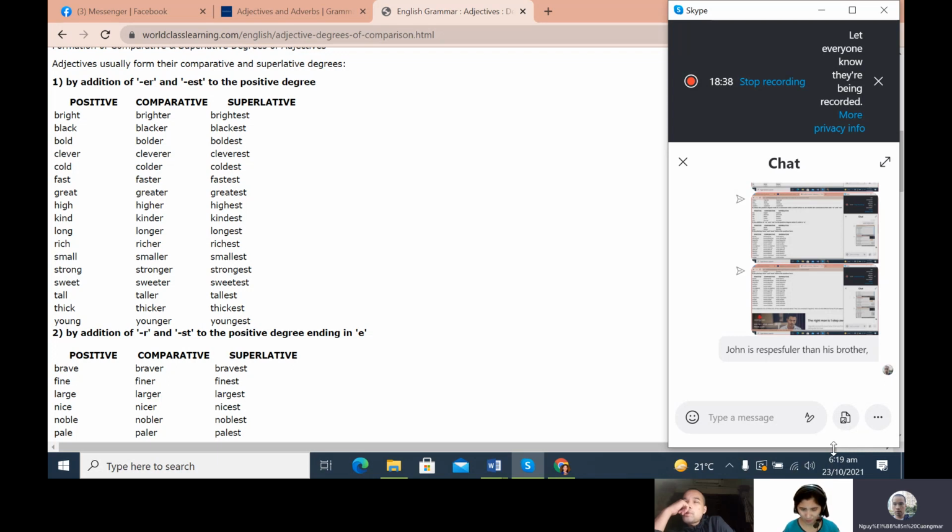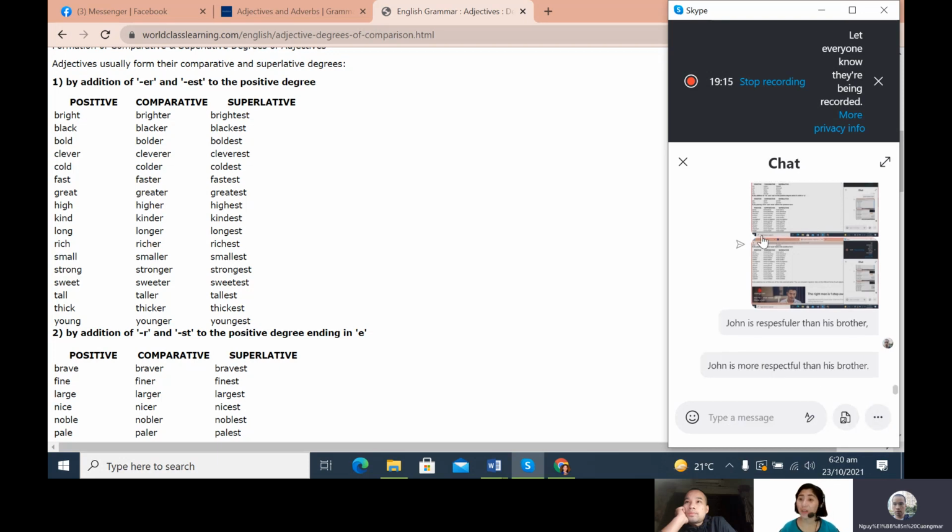I think it is incorrect because respectfuler is not the form we use when we want to compare two people. John is more respectful than his brother. Okay, that's very good, Kumar. Yes, the correct answer should be John is more respectful than his brother.